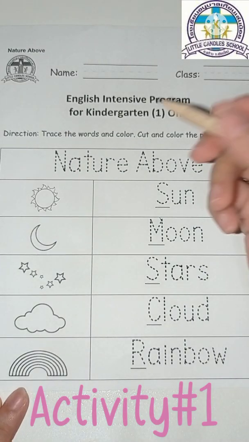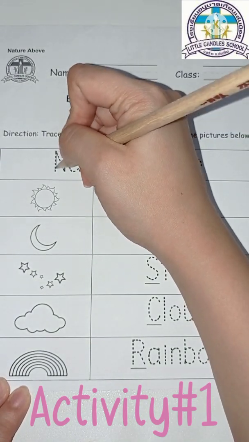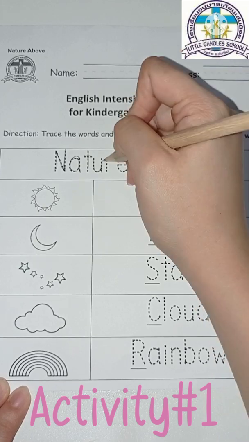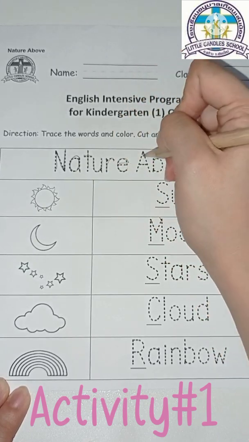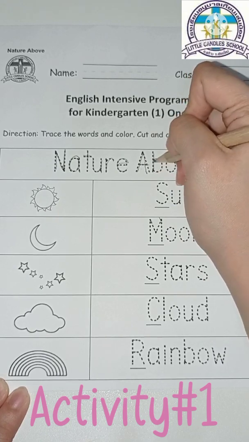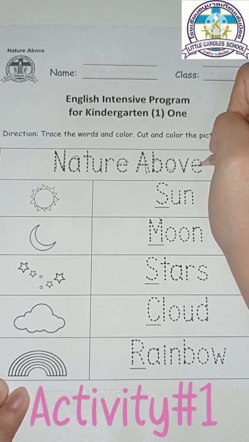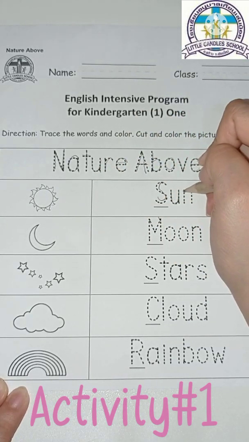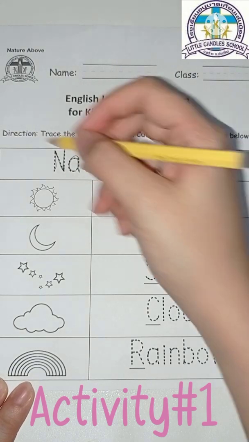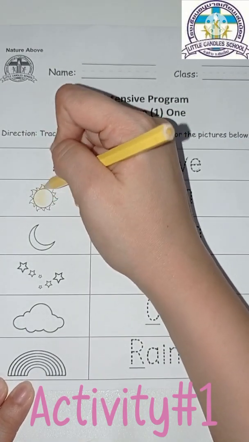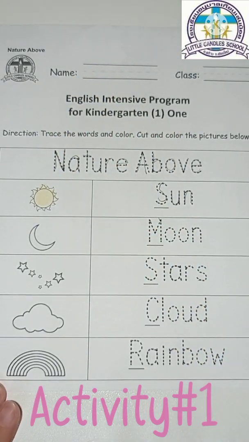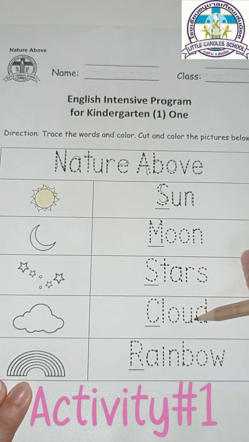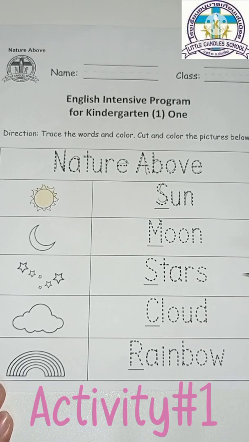So this one first. Let's trace nature above. Sorry about my line. So the first one is sun. So write sun. And then color. Okay, you will do the same thing with moon, stars, cloud, and rainbow. Okay?